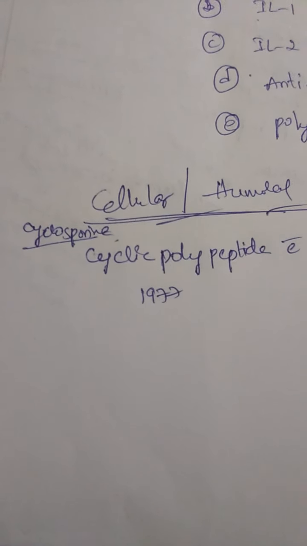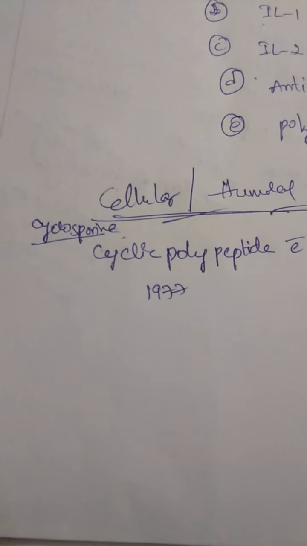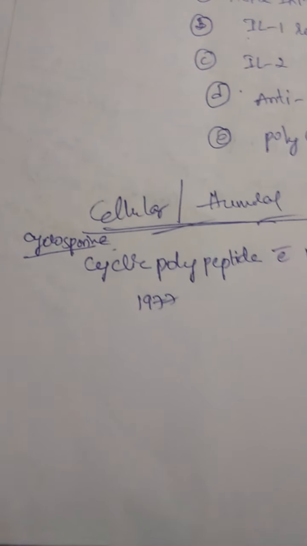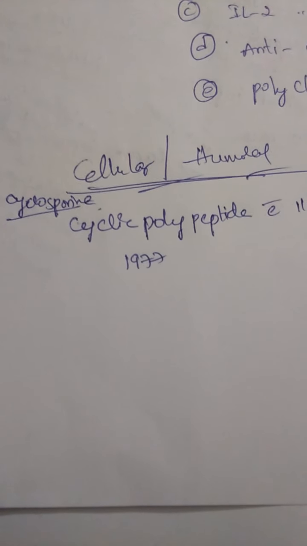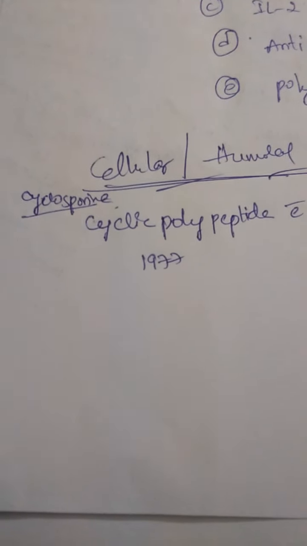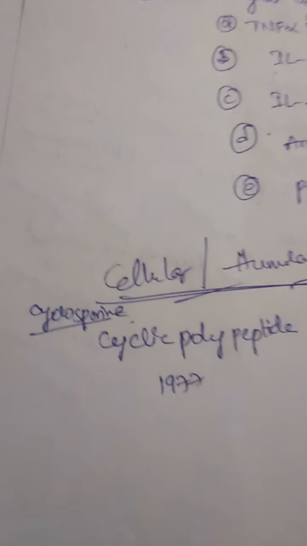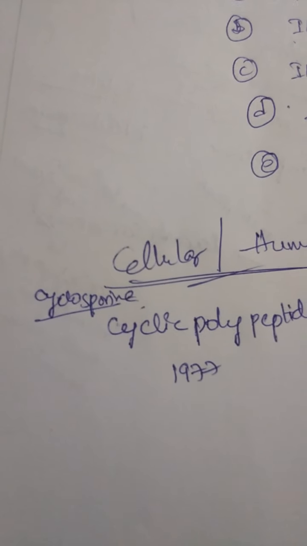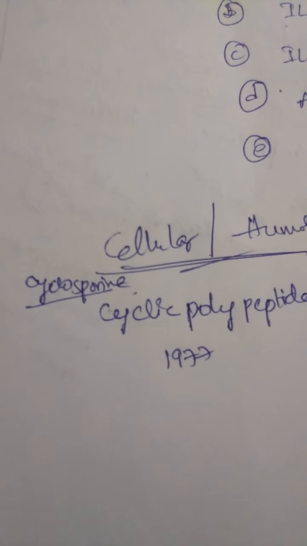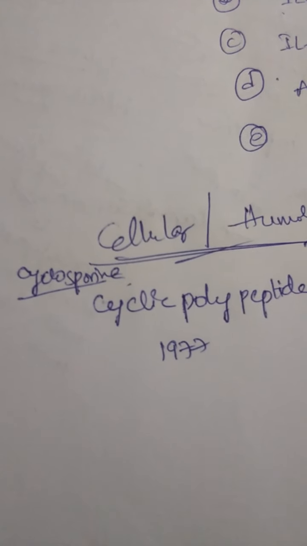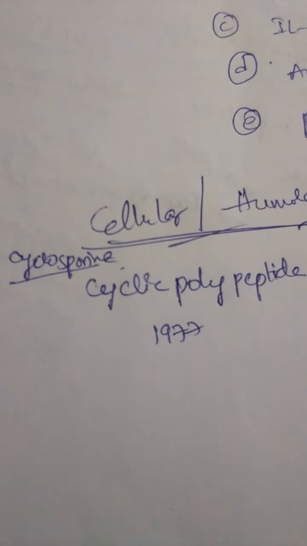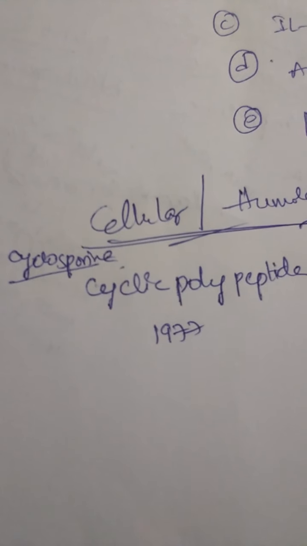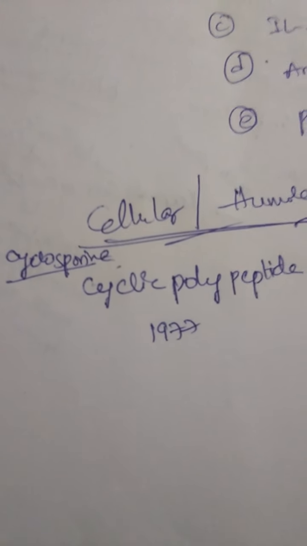Before we know about the mechanism of cyclosporin, I already discussed humoral immune responses and cell mediated immune responses. This cyclosporin mainly acts upon the T lymphocytes. It mainly inhibits T lymphocyte proliferation. So what happens if there is inhibition of T lymphocyte proliferation in cell mediated immunity? There is no formation of the cytokines in the presence of IL-2.